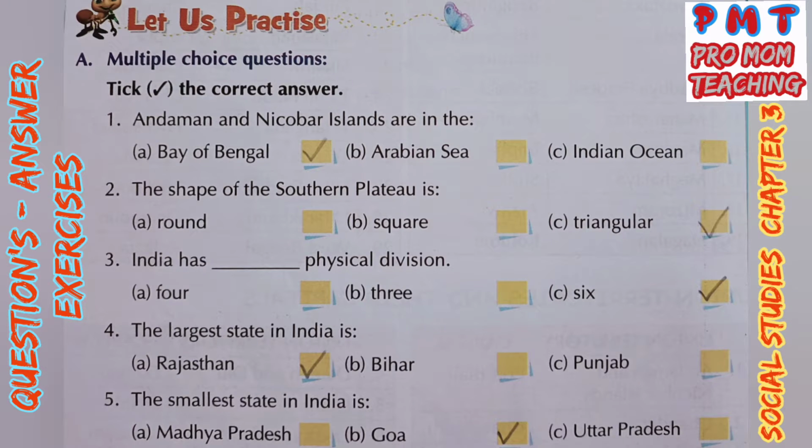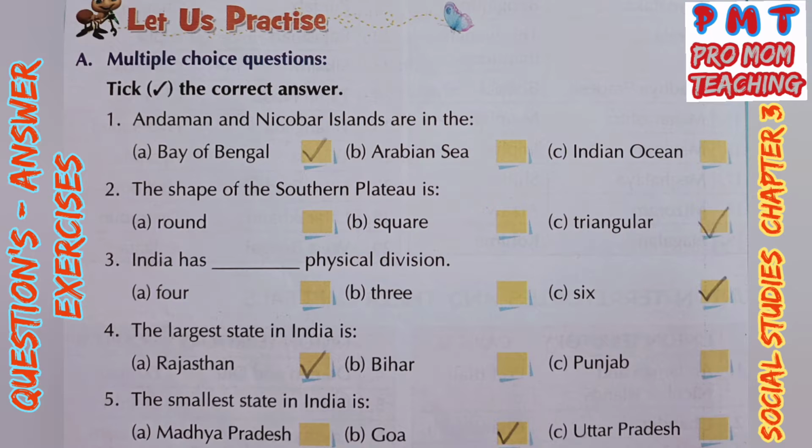Multiple choice questions. Tick the correct answer. First, Andaman and Nicobar Islands are in the Bay of Bengal. It is correct. Second, the shape of the southern plateau is triangular. It is correct. India has 6 physical divisions. Tick 6.